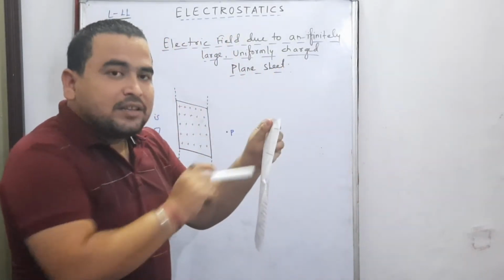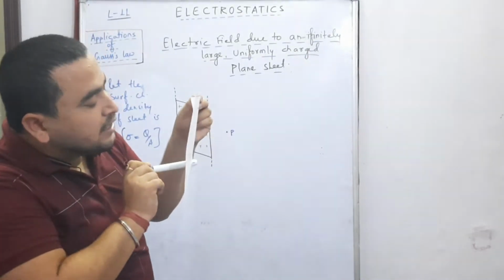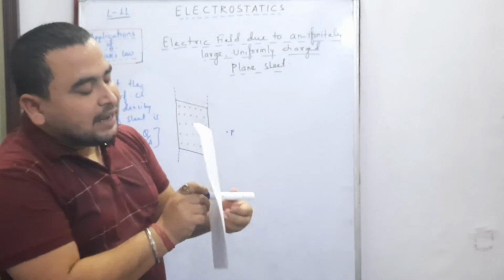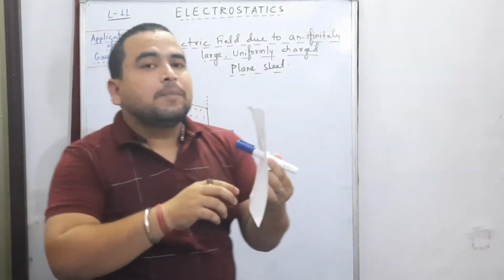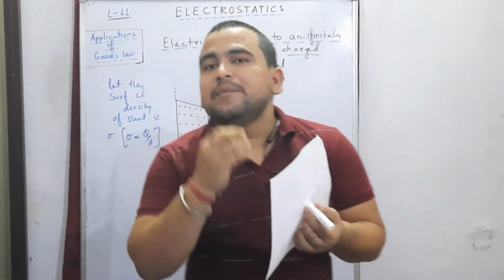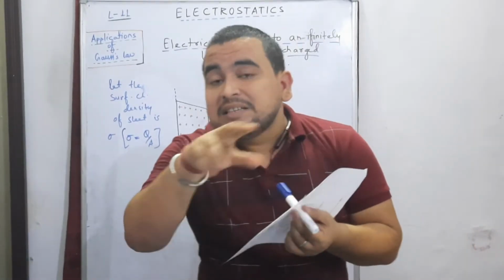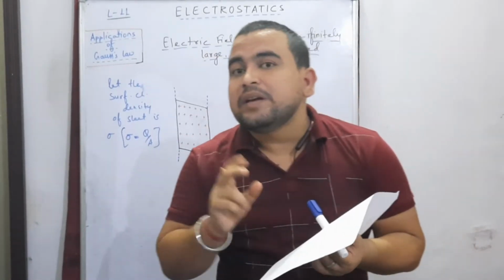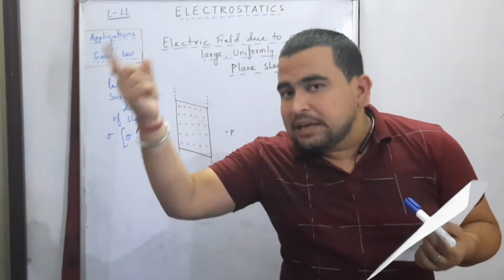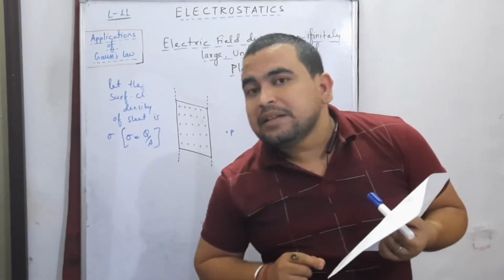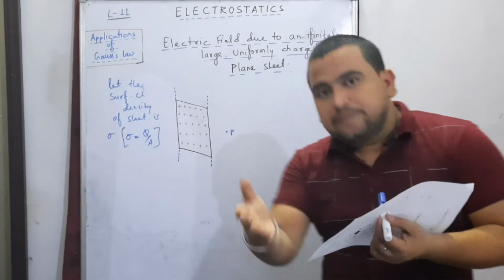Just think, if this is the sheet, and we cross a cylinder like this, if we assume a closed cylindrical surface like this, then can this cylindrical surface be assumed as the Gaussian surface enclosing a particular section of the sheet having some amount of charge? And if we consider that cylindrical surface as the Gaussian surface and find the flux associated with it, and then use the same concept as we did in the previous class, can we find the amount of electric field at that point or not? Definitely we can.